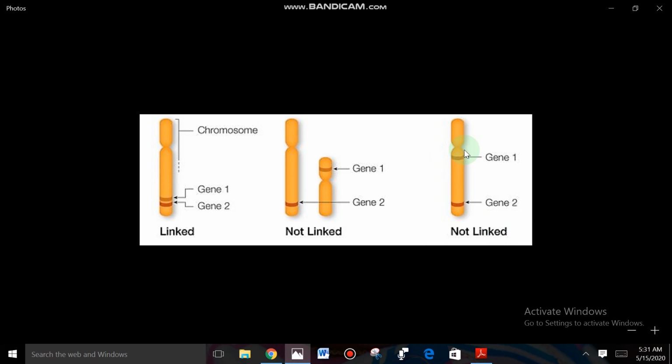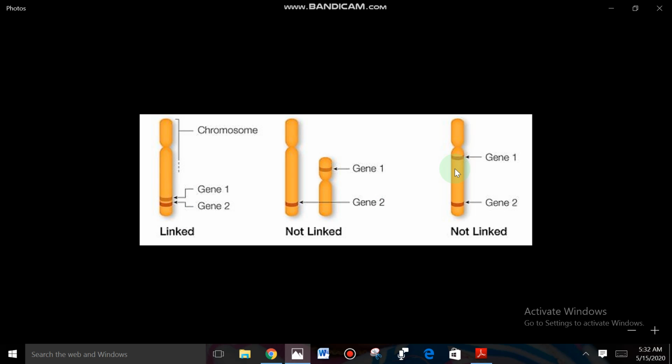This is the third scenario. Both genes, gene 1 and gene 2, are present on the same chromosome. Here, is linkage there or not? Linkage is there, but weak linkage. Here strong linkage, here weak linkage.